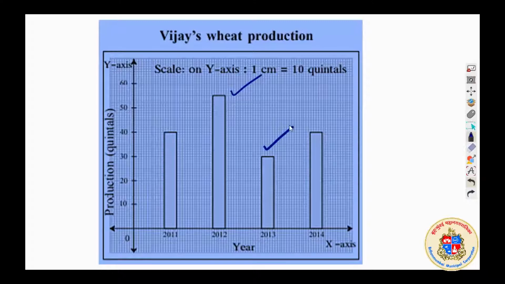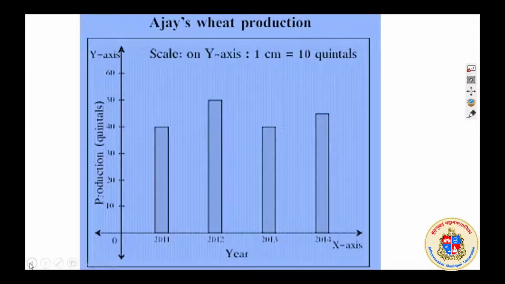Now I am asking you, who is better in performance in the year 2014? So what will you do? You go one step back, so I will go one step back by erasing this. Okay, and I will see that the wheat production of Ajay was 45 quintals in this year.